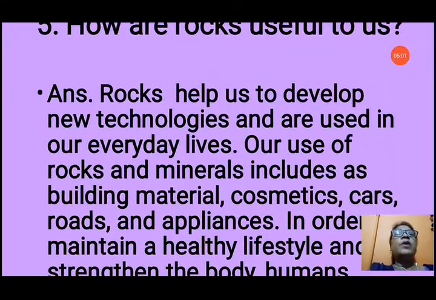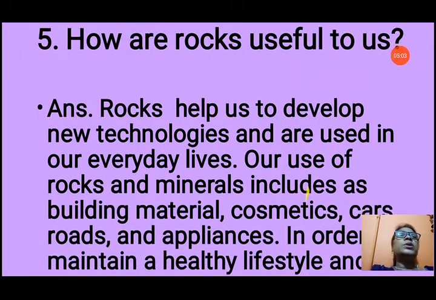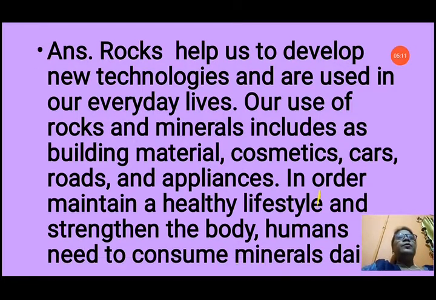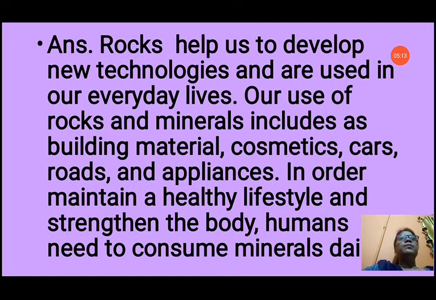Now question number 5. How are rocks useful to us? Rocks help us to develop new technologies and are used in our everyday lives. From the beginning of early life, when there were no metals, the ancient people were using tools made up of stone and rocks only.